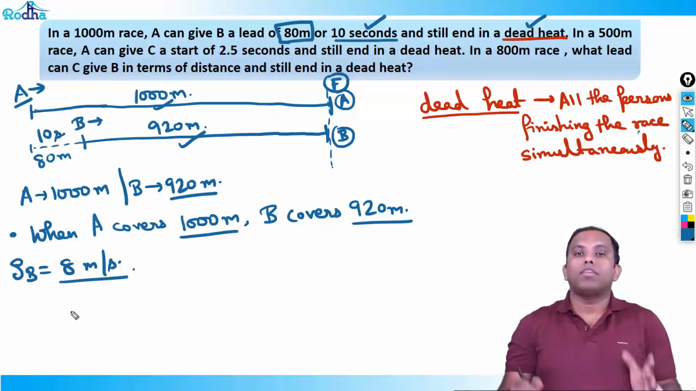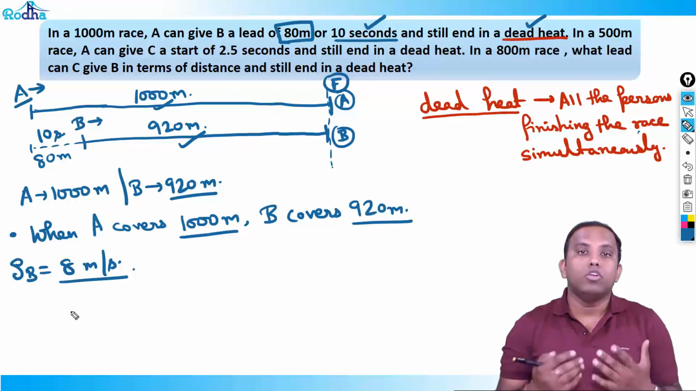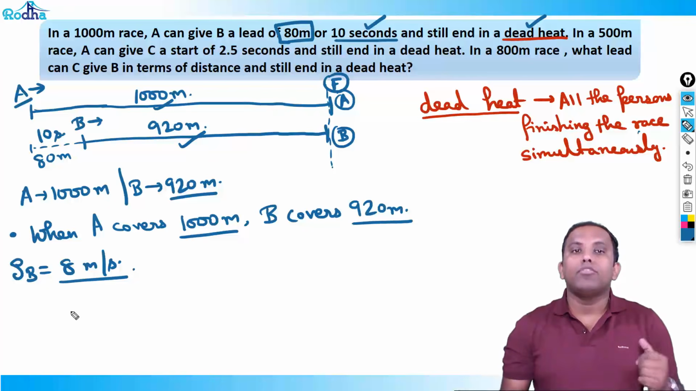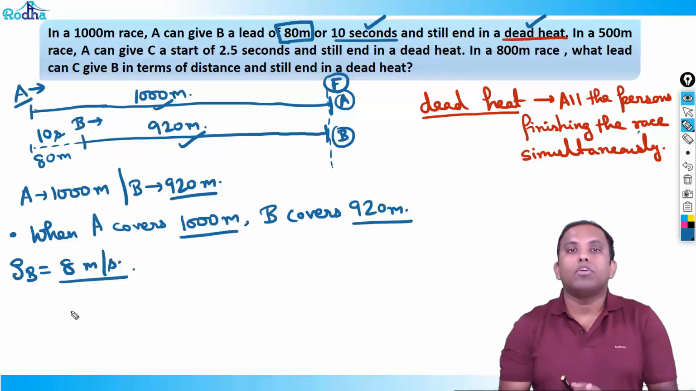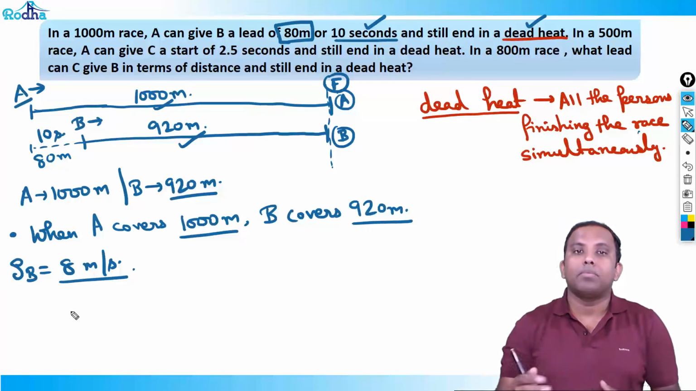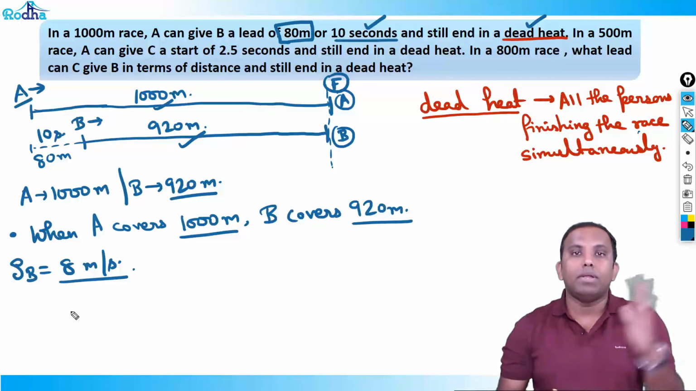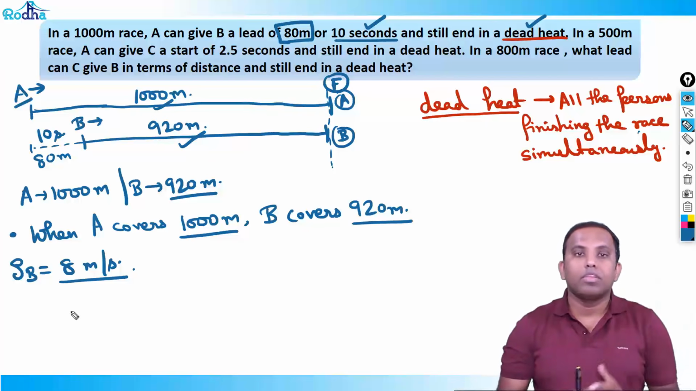From next time, this much is not required. If you see this kind of question, A can give B a lead of 80 meters or 10 seconds, you can directly say the speed of B is 8 meters per second, because B can cover those 80 meters in those 10 seconds. Okay, here's the concept. So you got the concept, right?